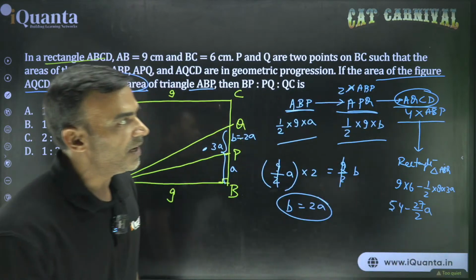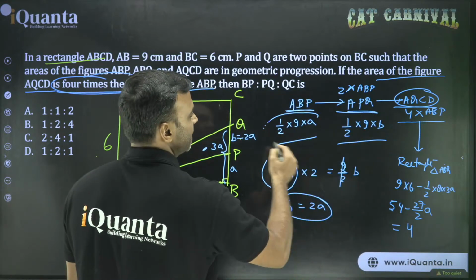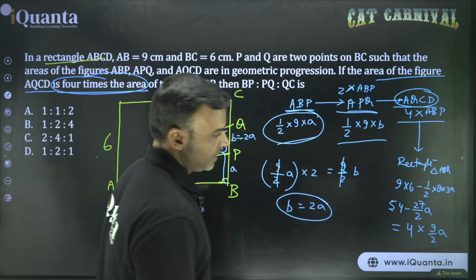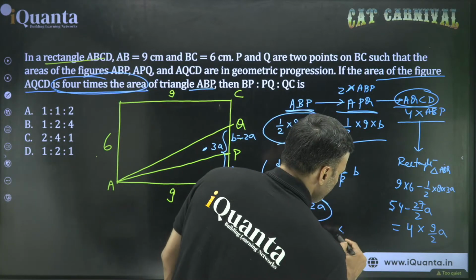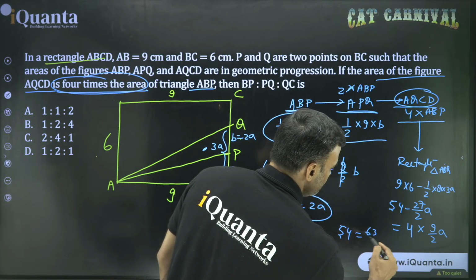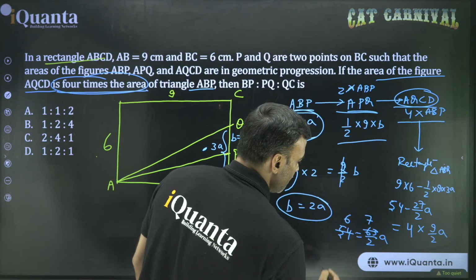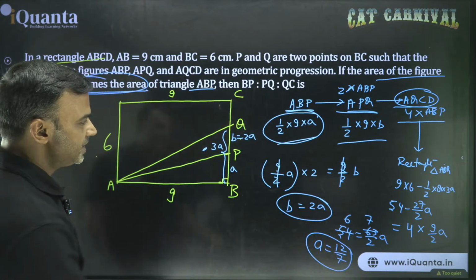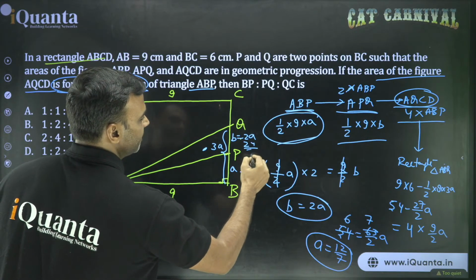This is the value of AQCD. And this should be equal to 4 times the area of this triangle, that is 9 by 2A. है कि नहीं? Now just simplify carefully. So we have 54 minus 27, 36 and 27, that is 63 by 2A. So 9 6s are, 9 7s are, A is equal to 12 by 7. So this length is 12 by 7. This length is 24 by 7.